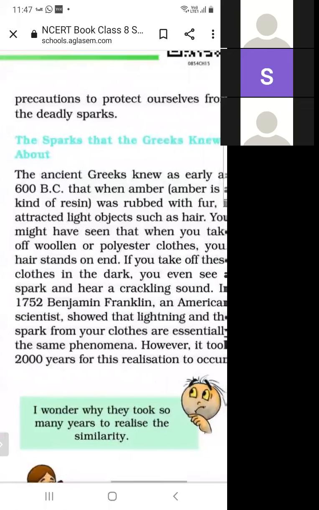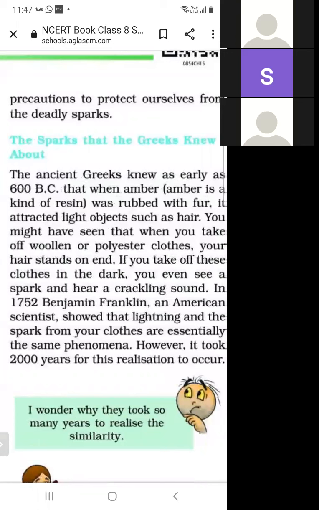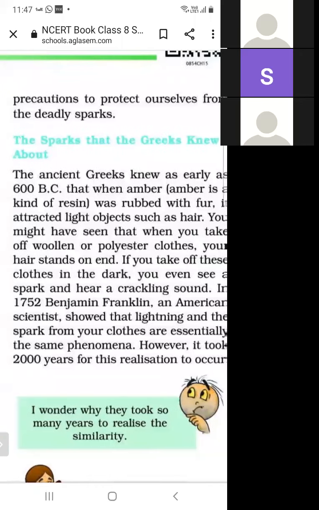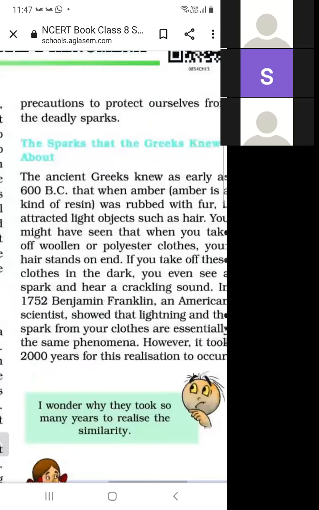You might have seen that when you take off woolen or polyester clothes, as we know, when we wear woolen clothes in the winter and polyester clothes, and when we take off these clothes, the hair stands on end. Hair is a very light object.